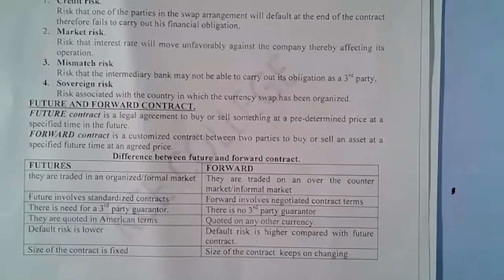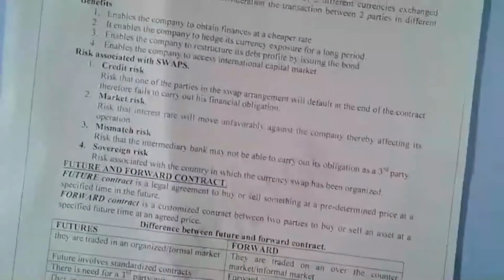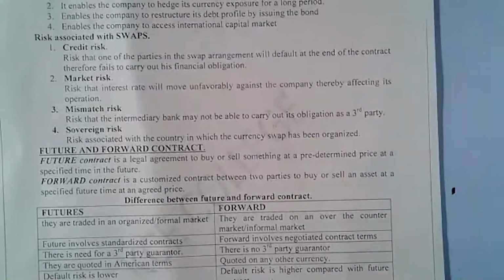Now, let me repeat again. I want to differentiate between the futures contract and the forward contract. Now, for the futures contract, for example, assume we enter into a contract. Assume you are my student, and you tell me, John Mark, you know what? Next semester, I want you to teach me advanced financial reporting. That's section 6. And then we agree I'll charge you 10,000. That's an agreement. Hope you are getting that. I'll teach you advanced financial reporting next semester, and I'll charge you 10,000.